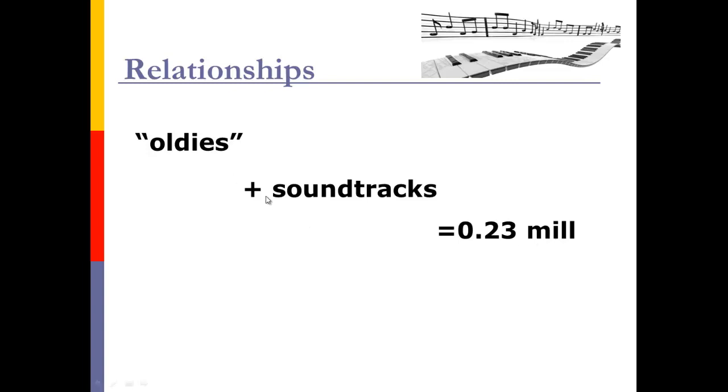Now that I've got my relationship set up, because I remember the word combined in the context of word problems usually means addition, I've got oldies plus soundtracks equals 0.23 million. I've got my relationship all ready to go. Then my next step is to put in the appropriate variables. In this case, oldies was my X, soundtracks was my Y, and then I have my 0.23 million. Since X and Y are in terms of millions, I don't have to put all those zeros. Thank goodness I don't have to put all those zeros. That's why equations and matrices are really nice. We can get around those zeros, and it'll come out very cleanly for us. Okay, so that's my first equation.